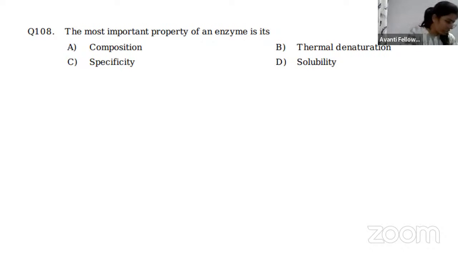Next question here: the most important property of an enzyme is. What is the most important property? Composition, thermal denaturation, specificity, solubility, which is the one? Here it looks like all four options are properties of enzymes, right? But what we have to do is identify the most appropriate one.